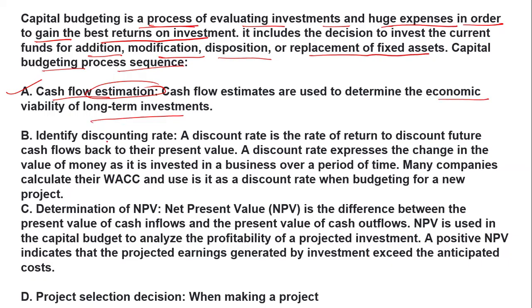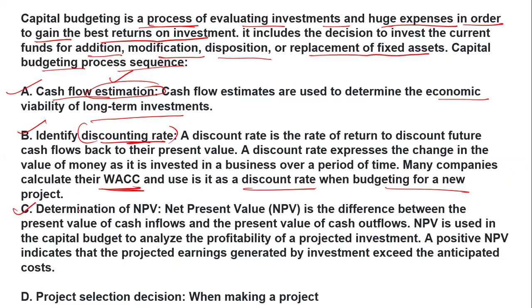Then B, identifying the discounting rate. The discount rate is the rate used to discount future cash flows back to their present value. It reflects the change in the value of money invested in the business over a period of time, and many companies calculate the WACC, the overall cost of capital, and use it as the discount rate when budgeting for a new project. So the first thing is cash flow estimation. The next one is identification of the discount rate.